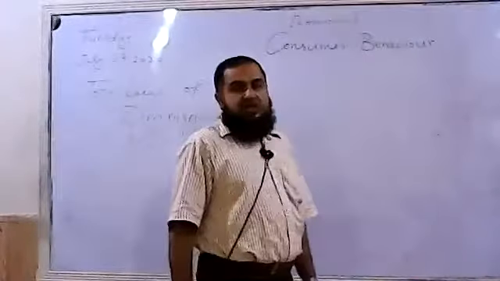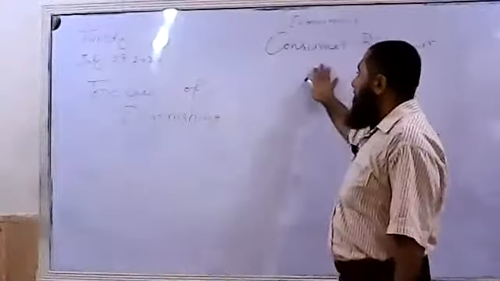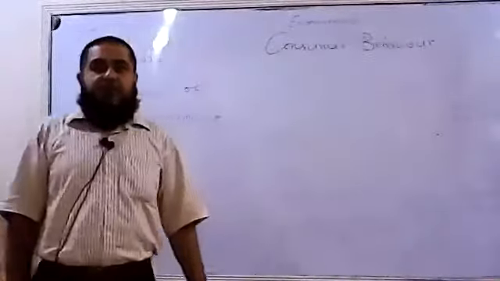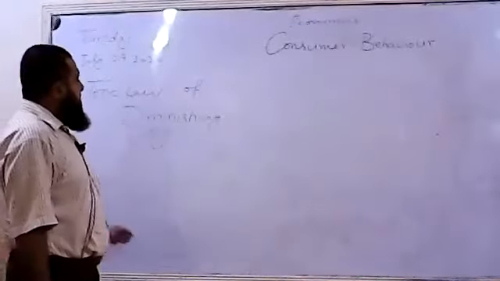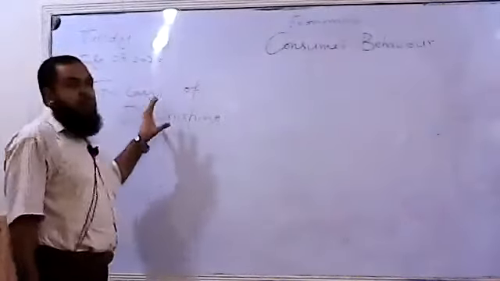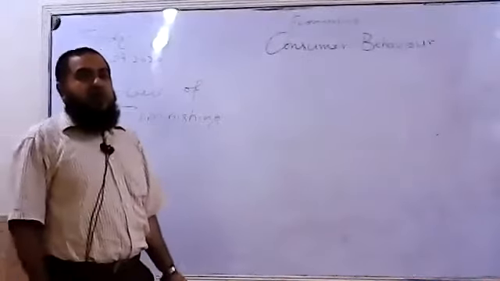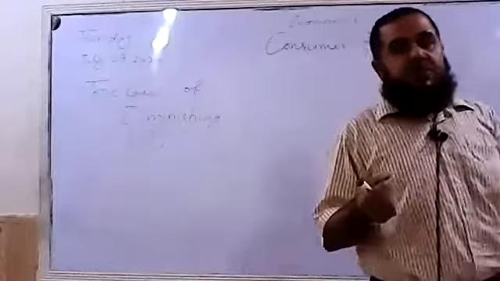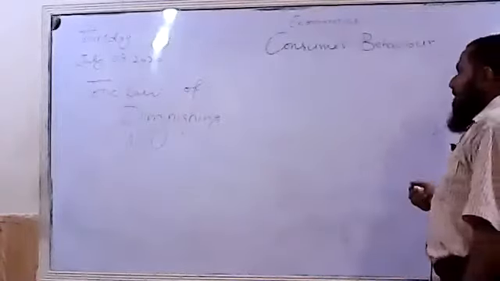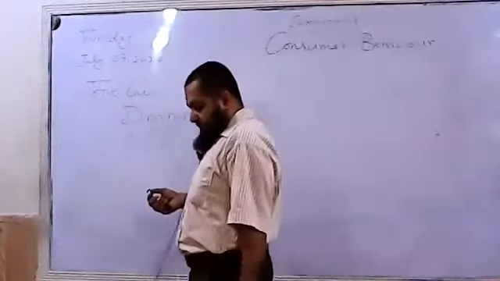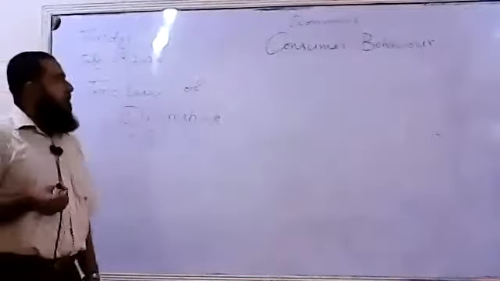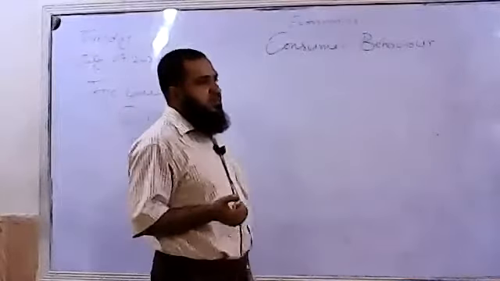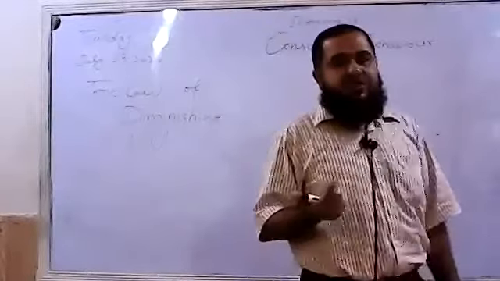Students, today we are going to study the law of diminishing marginal utility. In our last class, we talked about consumer behavior, how a consumer will behave in the market when we are analyzing how he or she will be able to maximize satisfaction from consumption of different goods and services. So the main aim of the consumer is to maximize his utility or satisfaction within his given income and the market prices of the two goods he or she is going to consume.